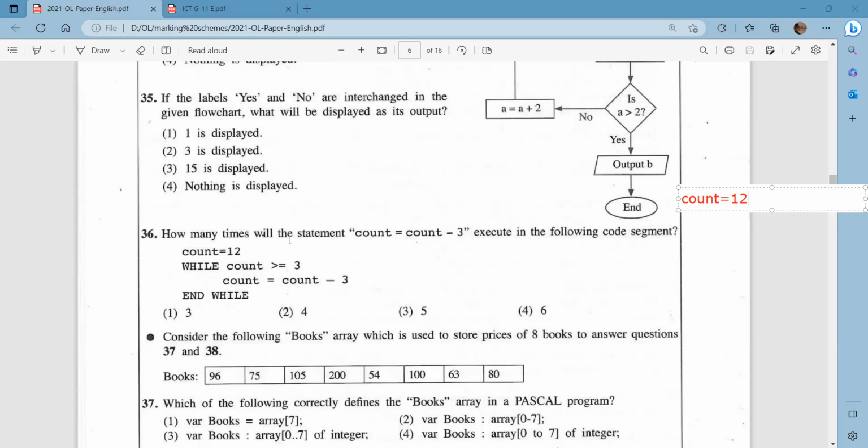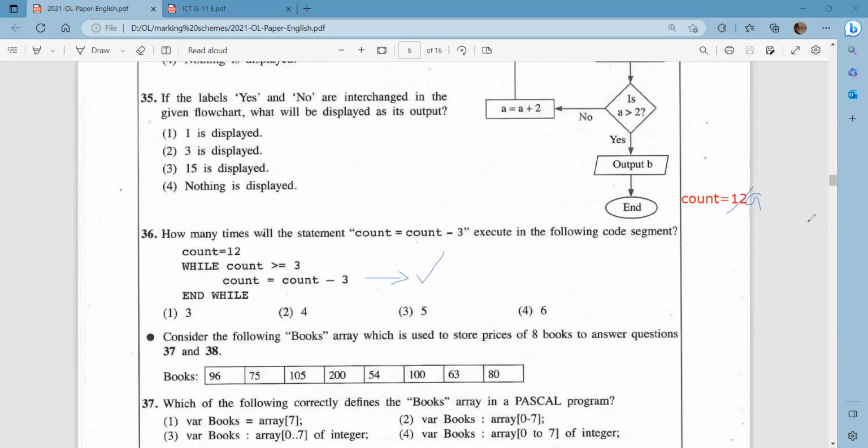Now see there, we are going to have a repetition, right? Now count is 12. Therefore, this loop is going to execute. Count equals count minus 3. Count becomes 9, and we know this statement is going to execute once.